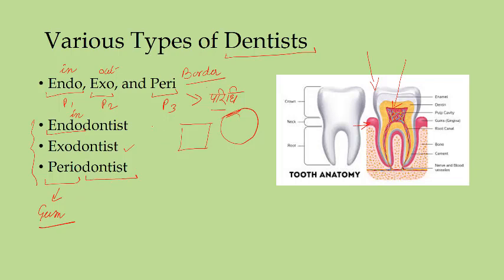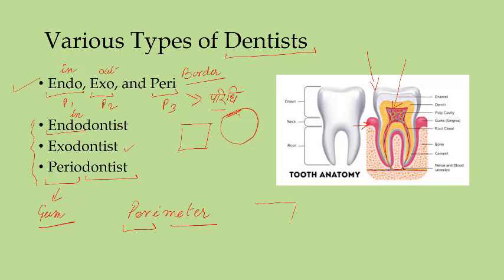Okay, so this example is given there, but the important thing to be remembered is these 3 prefixes: endo, exo and peri. Okay, from peri you have things like perimeter. Okay, so peri is the boundary and meter is the measurement.